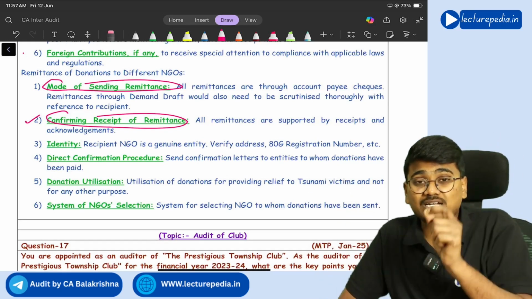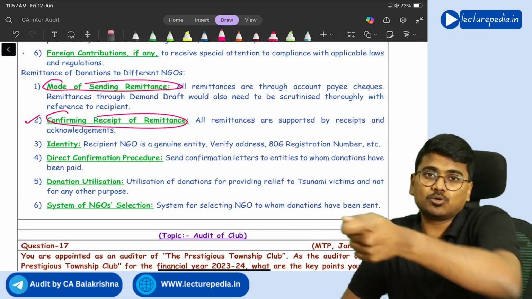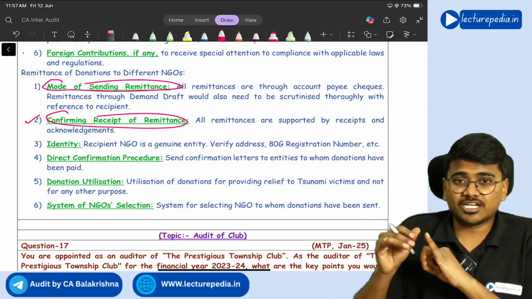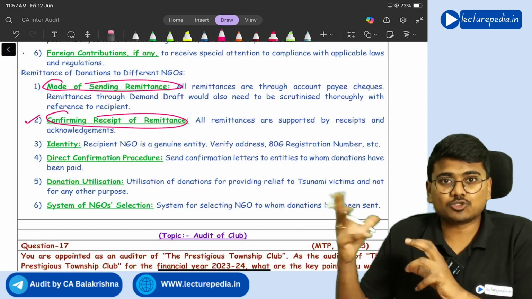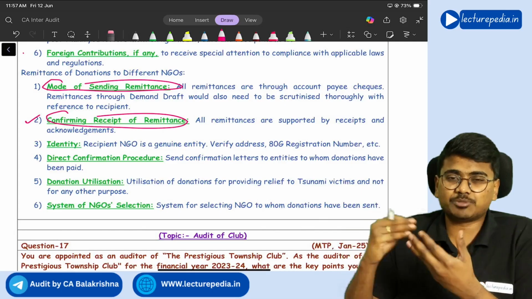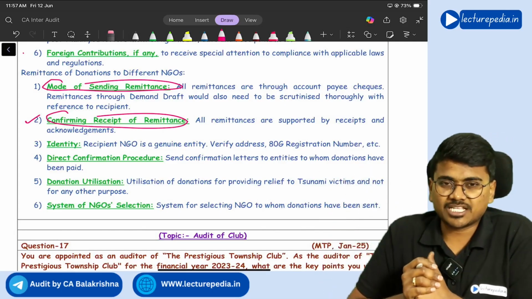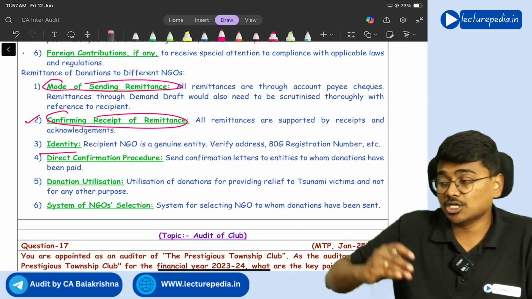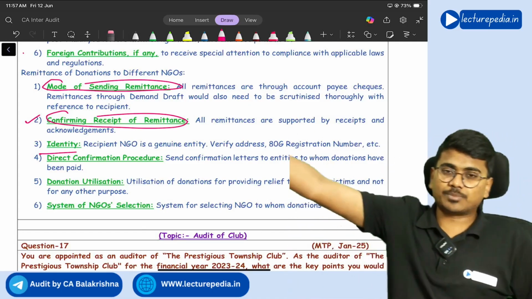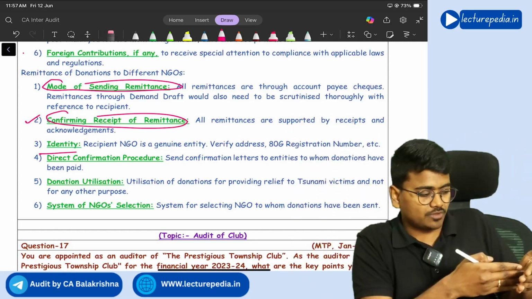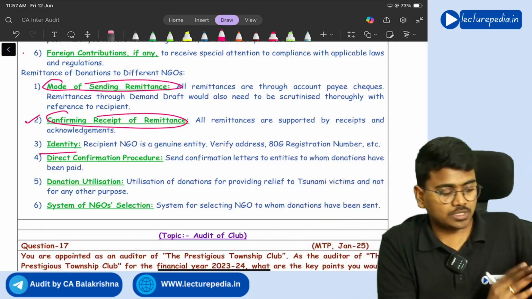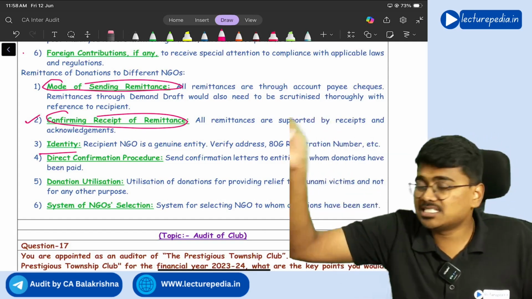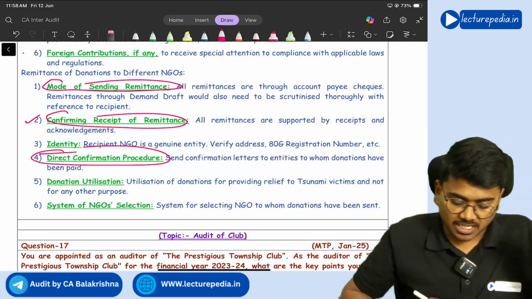Next, you should also check the identity of NGOs to whom the amount has been disbursed, like their registration certificate you need to obtain, their address you need to obtain. Through all these aspects, you need to check the identity of that particular NGO to whom the amount has been remitted by your NGO. Next, you can also send a direct confirmation to that NGO. In the books of accounts of this NGO, it is shown that 20 lakhs has been transferred to you as donation. Have you really received 20 lakhs? Like that, you should ask for confirmation.